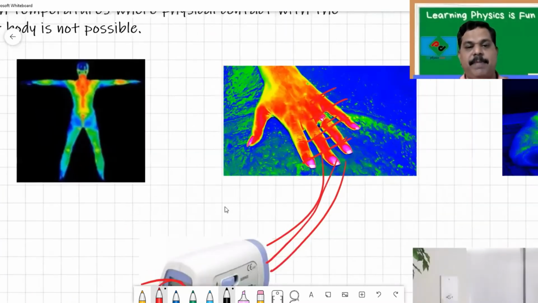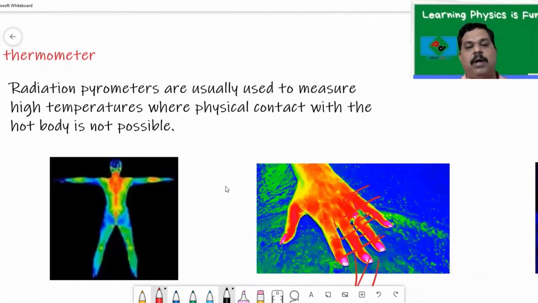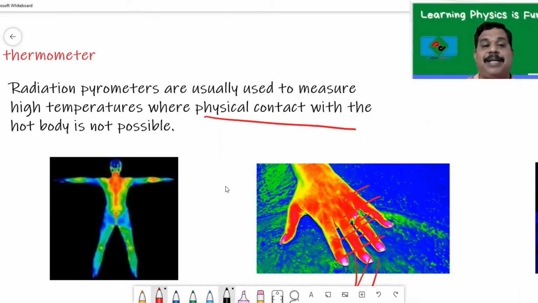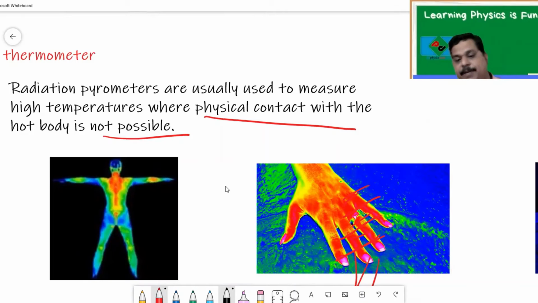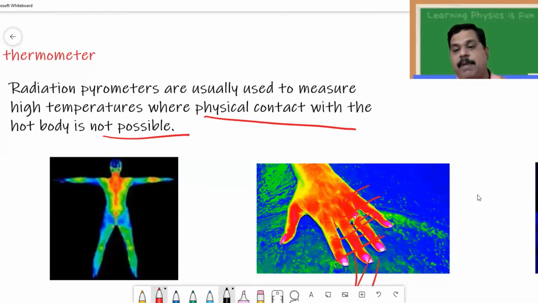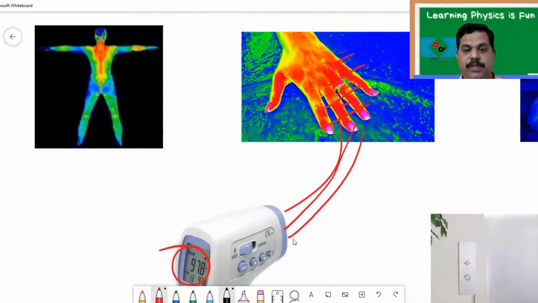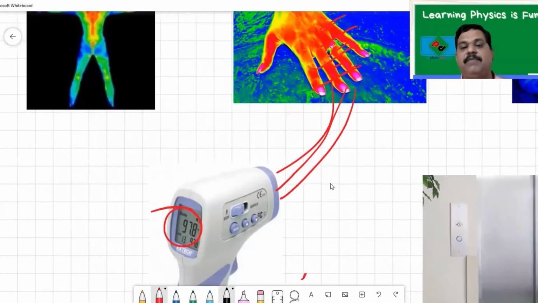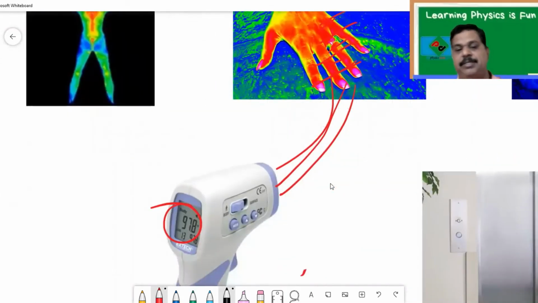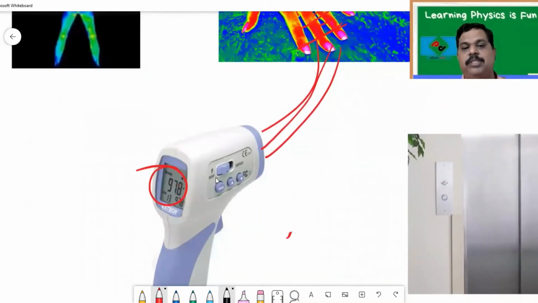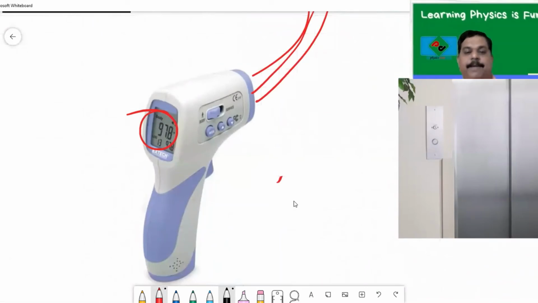So the infrared thermometer works on the fact that all human beings, every living object, emit radiation. The radiation pyrometers are usually used to measure high temperature when physical contact with the hot body is not possible. Remember, nowadays we are not using these mercury thermometers, we are using these radiation thermometers because we don't want to touch anyone. Without touching, I still want to know the temperature. Even pediatricians, when they want to measure the temperature of infants or small kids, use these thermometers to note down the temperature easily.